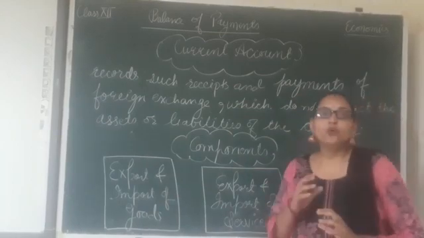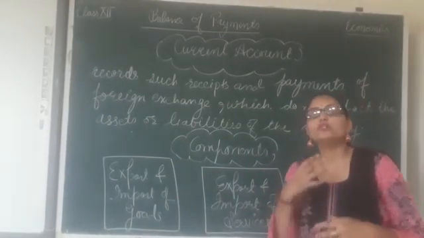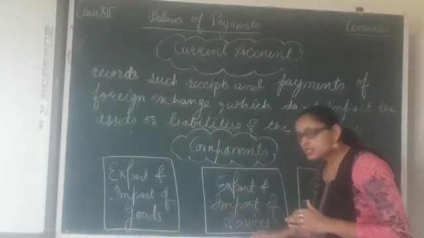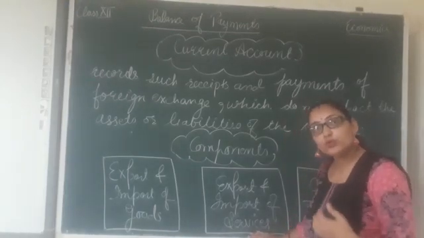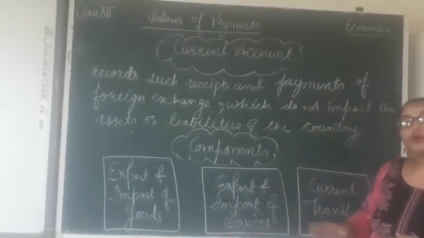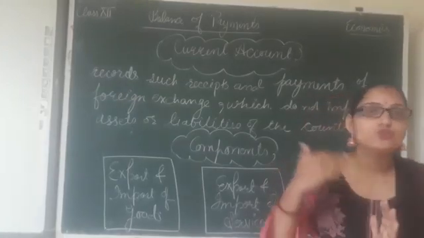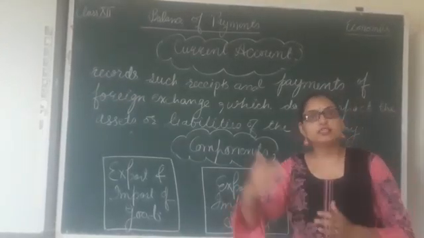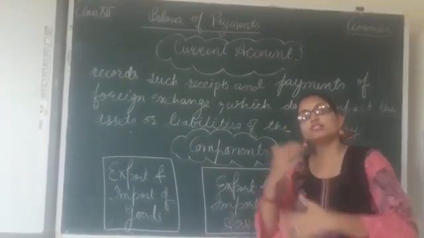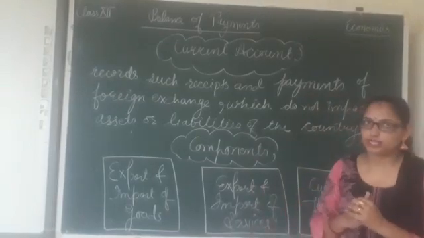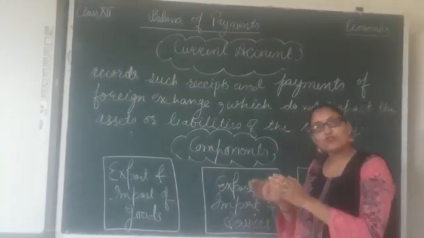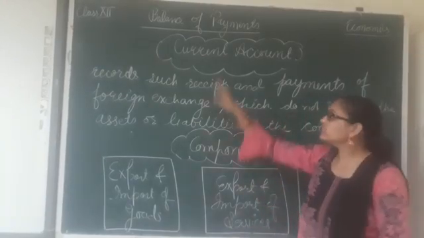Services are non-material goods, or we can say which we cannot see but the advantage or benefits of which can be felt. Clear? All those services for which we are being paid or for which we are making a payment to some other person are recorded here. One country can provide its services to the other country, and it can also avail the services of other countries, for which it has to pay, and for giving services it receives payment in foreign exchange. Clear? So all these exports and imports of services, means sale and purchase of services from one nation to another, are also recorded under current account.